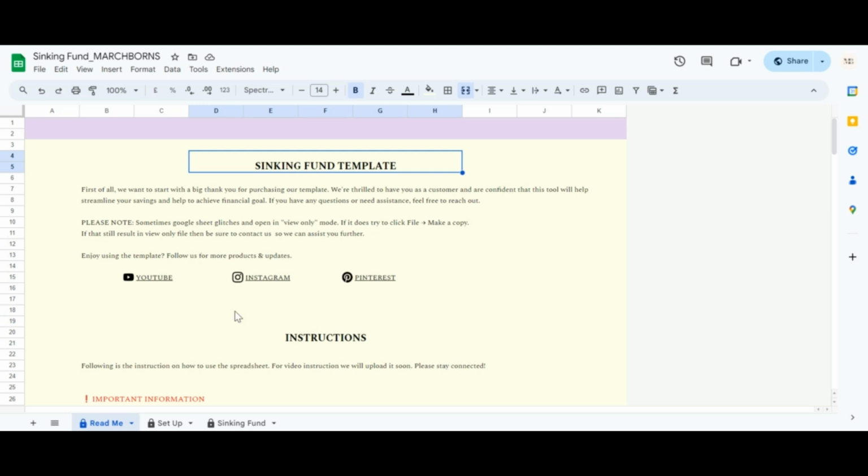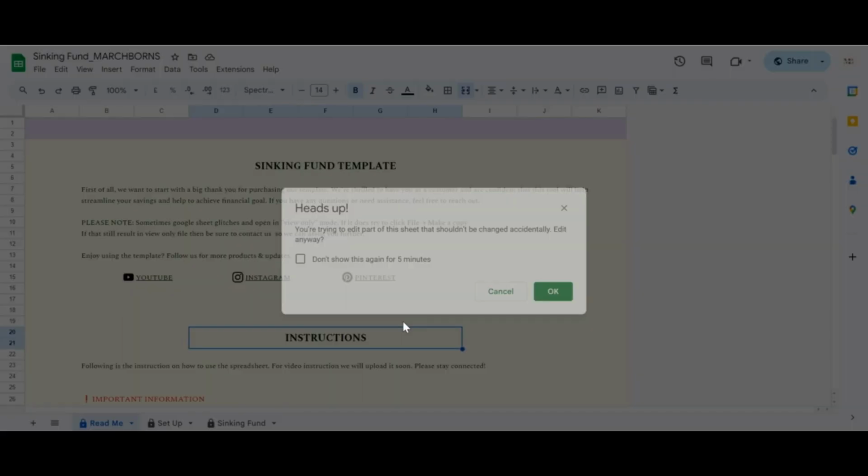Today we are talking about Sinking Fund Tracker, also known as Savings Fund Tracker. This is a Google Sheets savings tracker tutorial, but the Excel Sheets version is the same. First things first, if you come across a message saying the spreadsheet is protected, don't worry. You can't edit it, and that's okay. Just click on Cancel, and you're good to go.